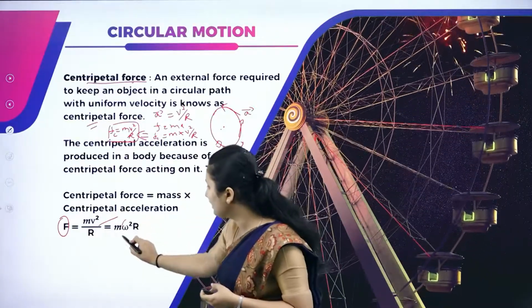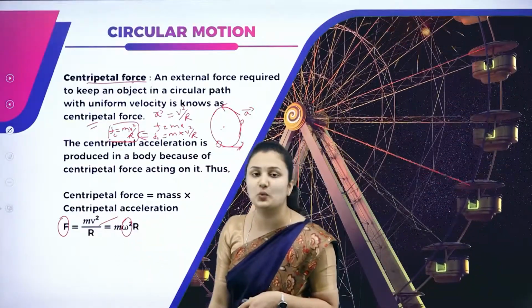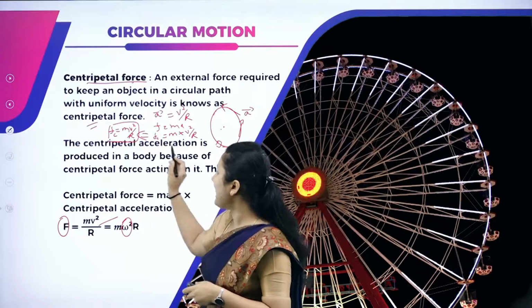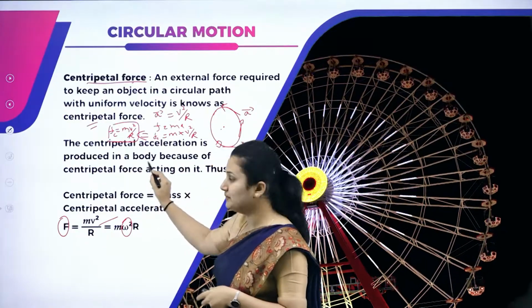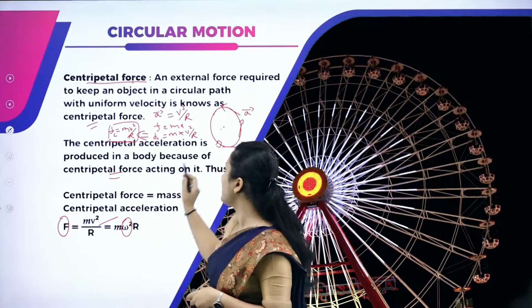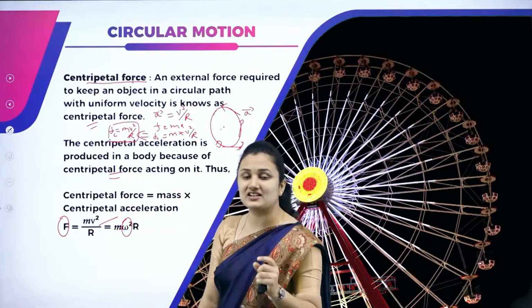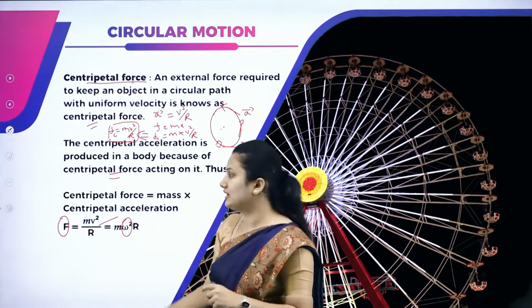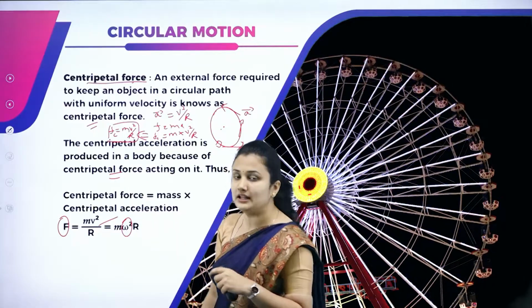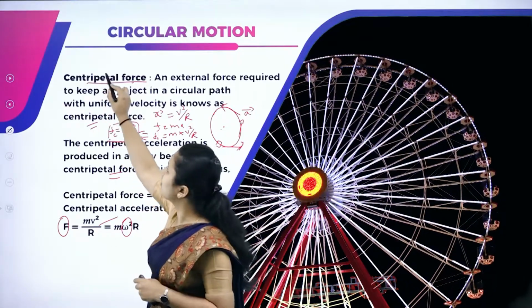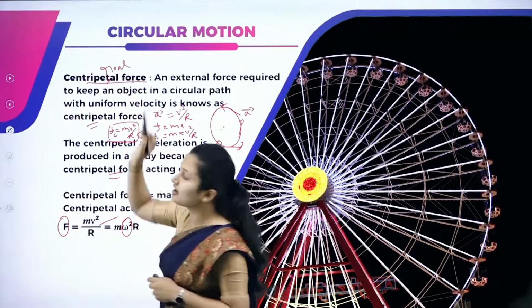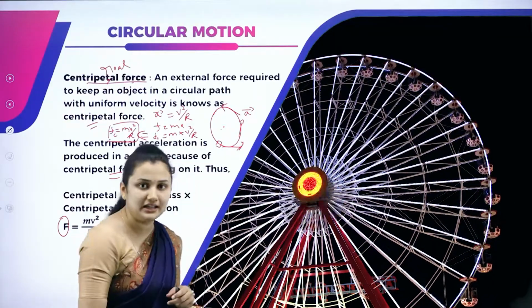In case of angular velocity, you have m omega squared r. Centripetal acceleration is produced in the body because of centripetal force acting on it. This centripetal force is called a real force.